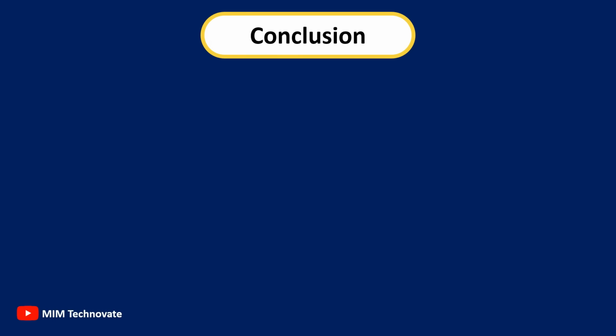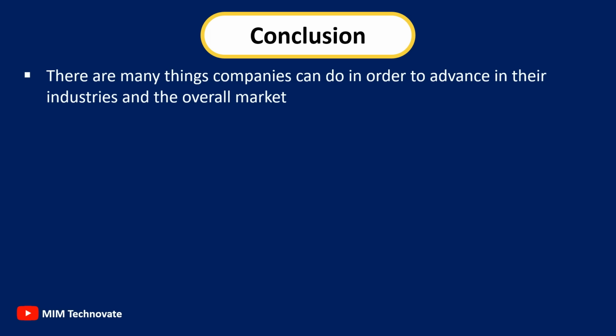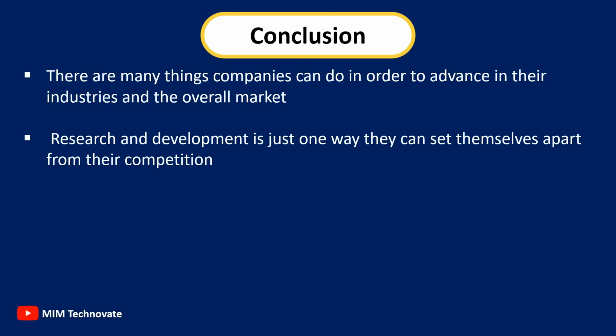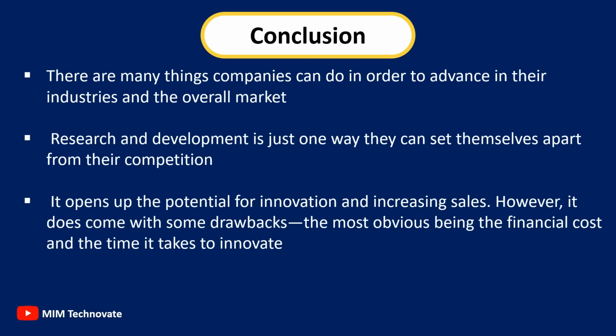Conclusion. There are many things companies can do in order to advance in their industries and the overall market. Research and development is just one way they can set themselves apart from their competition. It opens up the potential for innovation and increasing sales. However, it does come with some drawbacks, the most obvious being the financial cost and the time it takes to innovate.